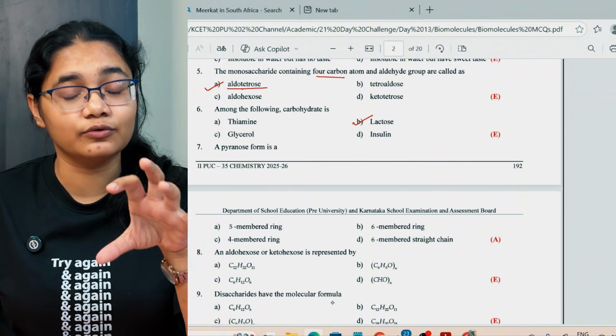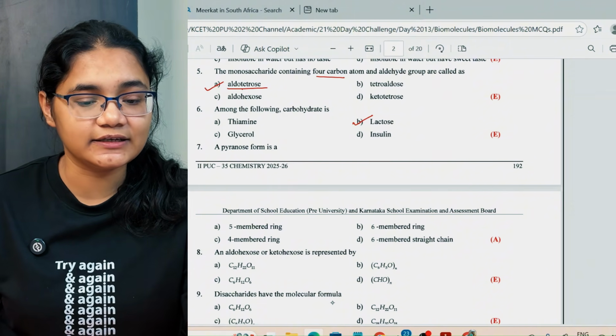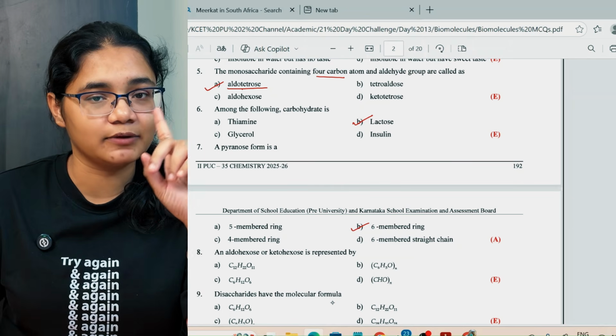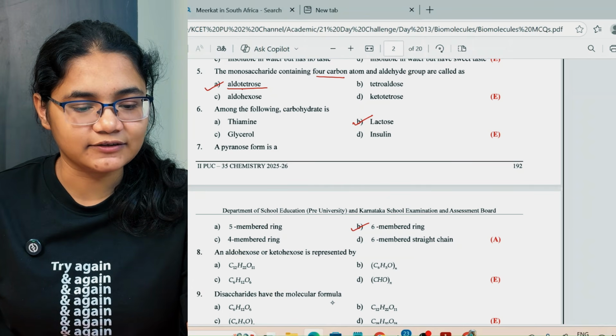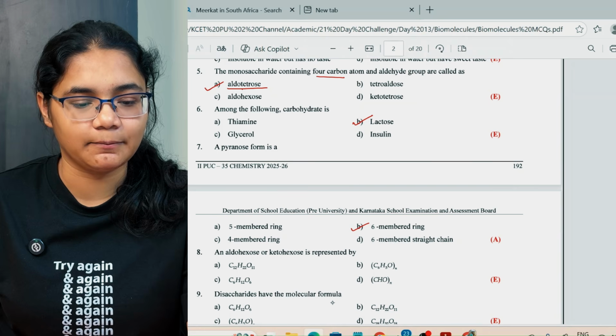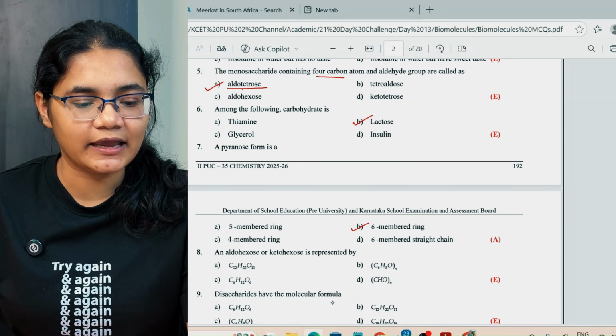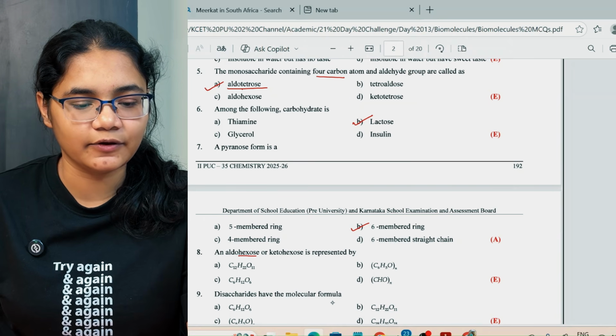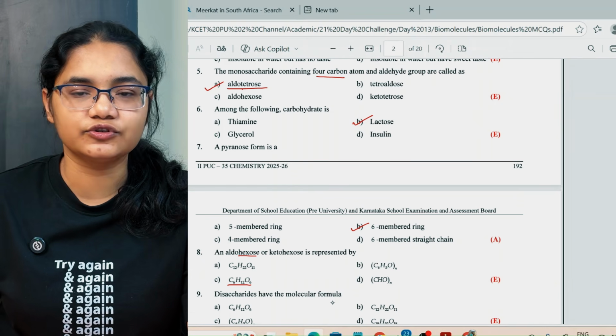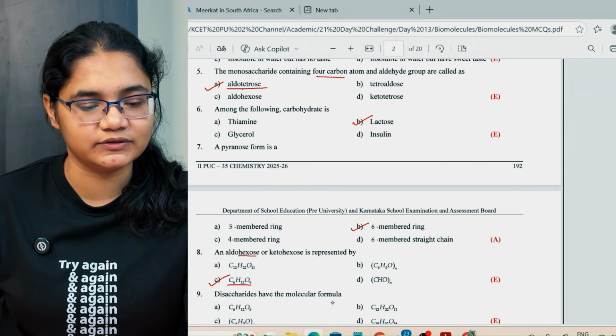Next, a pyranose form is the structure of glucose. It is a 6-membered ring with 5 carbon and 1 oxygen. And aldohexose or ketohexose is represented by, hexose means 6 carbons will be there, right? So you will have glucose or fructose, it is C6H12O6.